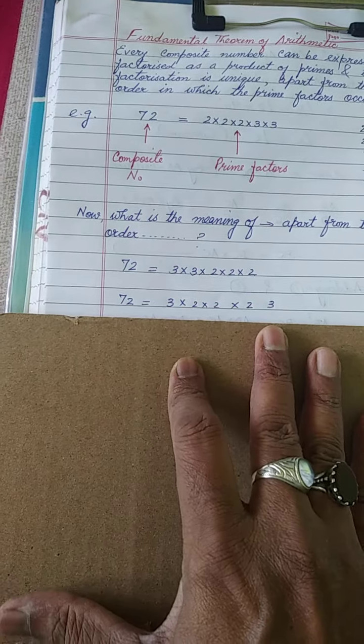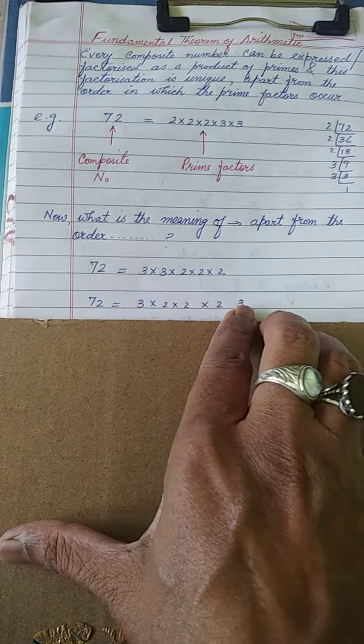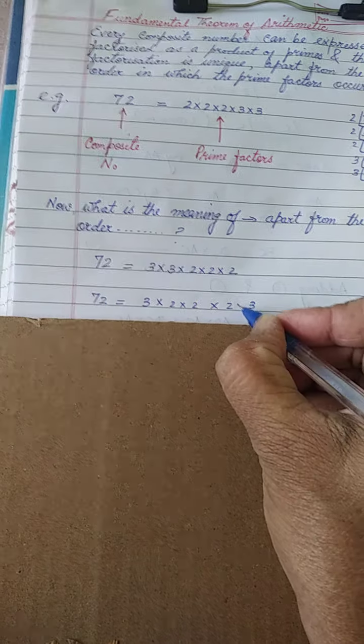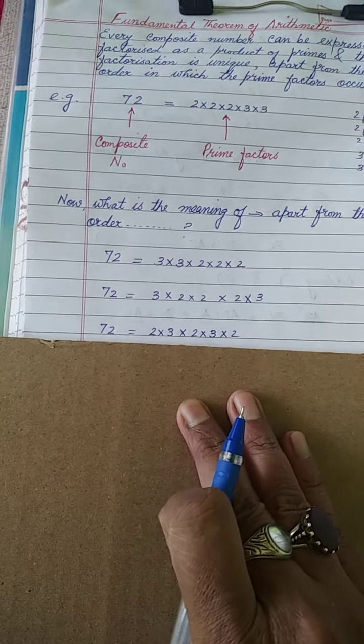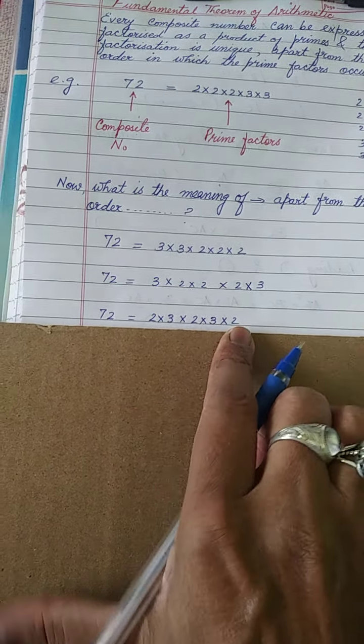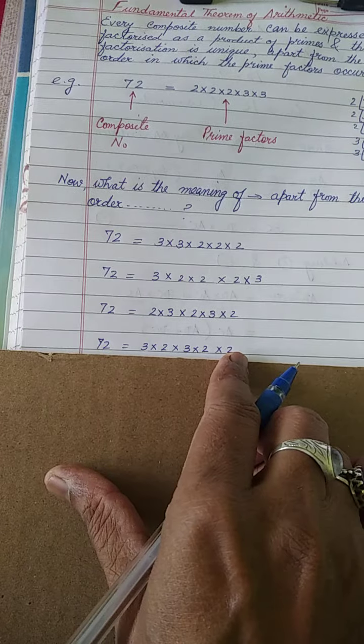We can write like this also, 3 into 2 into 2 into 2 into 3. In that case also there will be no change in the factors. Here the multiplication sign will come. We can write 72 like this also, 2 into 3 into 2 into 3 into 2. Or we can write 3 into 2, 3 into 2, 3 into 2 like this also.